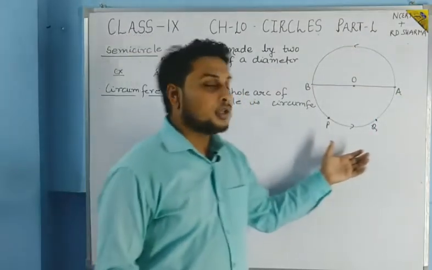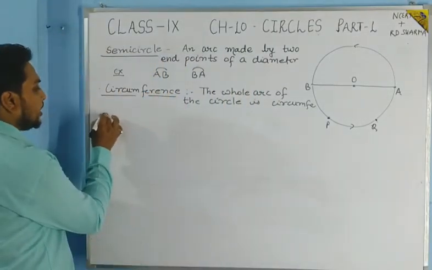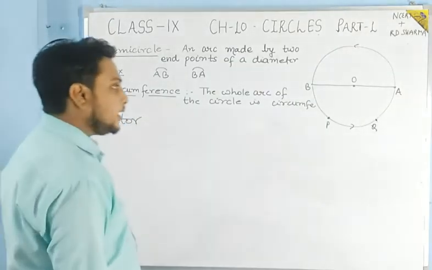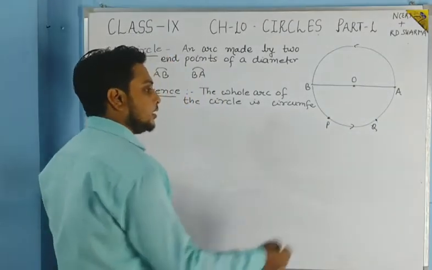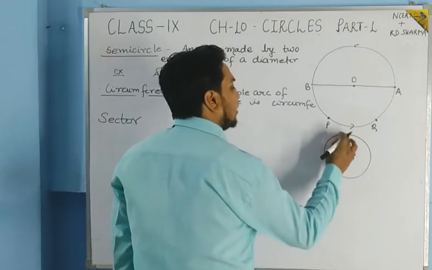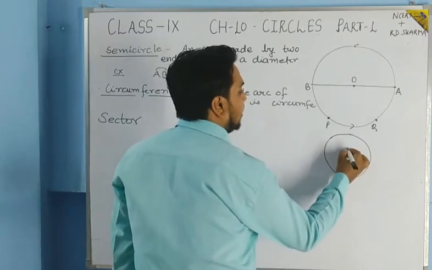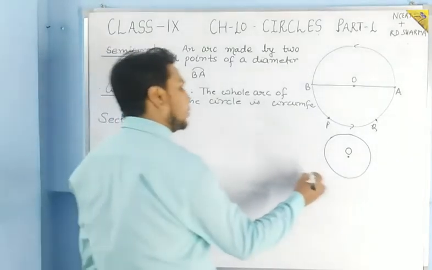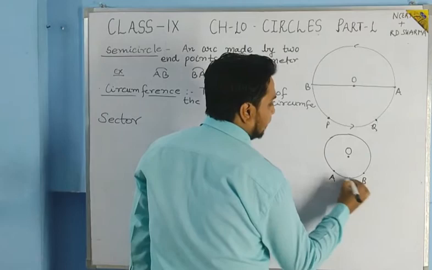Students, now coming to the next topic, and that is sector. Sector you can understand by this example. Suppose this is the circle and its center is O, and one arc is there which is arc AB.